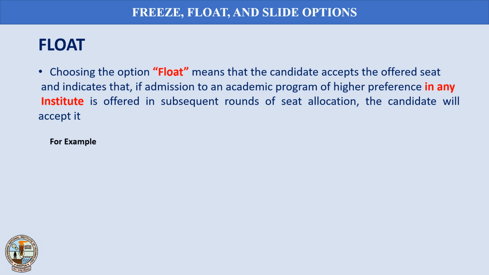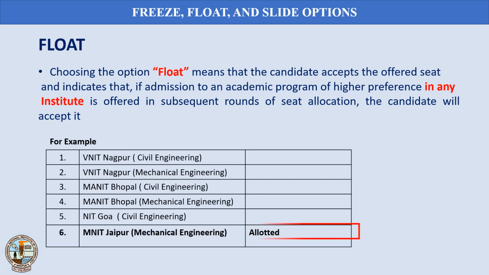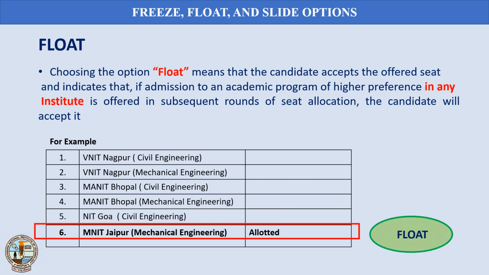For example, the candidate has been allotted mechanical engineering in MNIT Jaipur. The candidate is choosing the option float, which means that if admission to an academic program of higher preference in any institute is offered in subsequent rounds of seat allocation, the candidate will accept it.